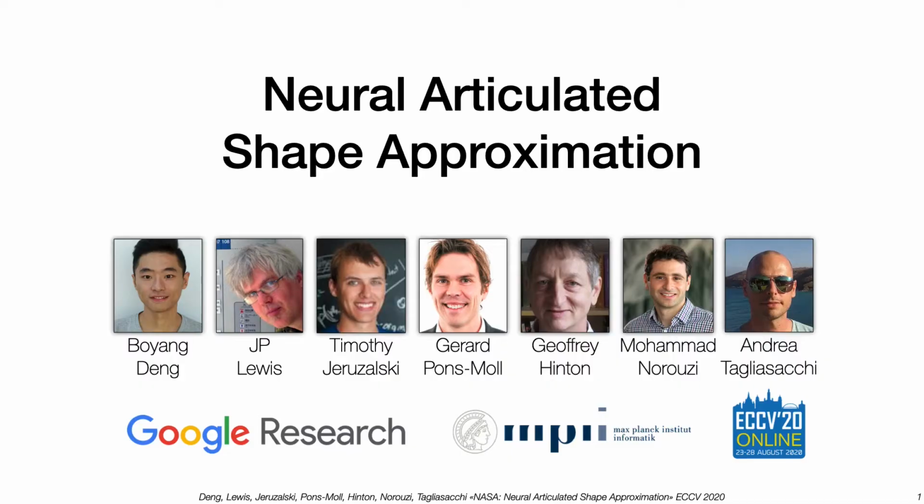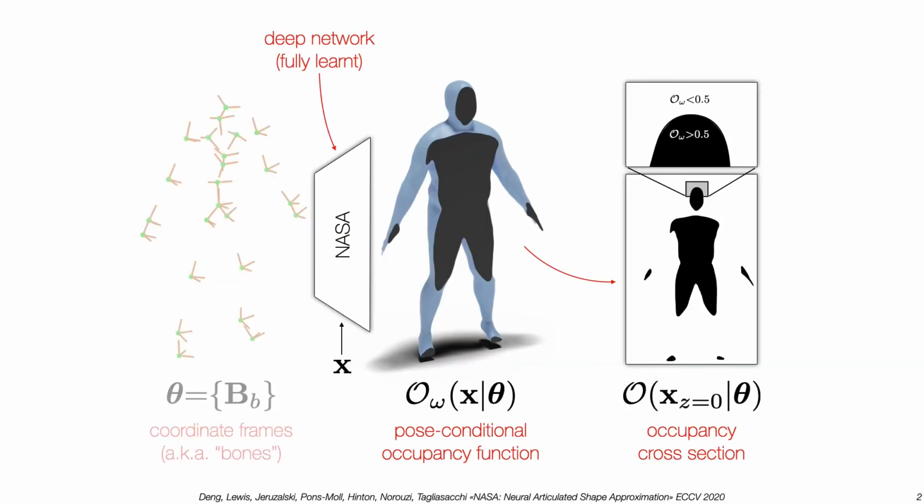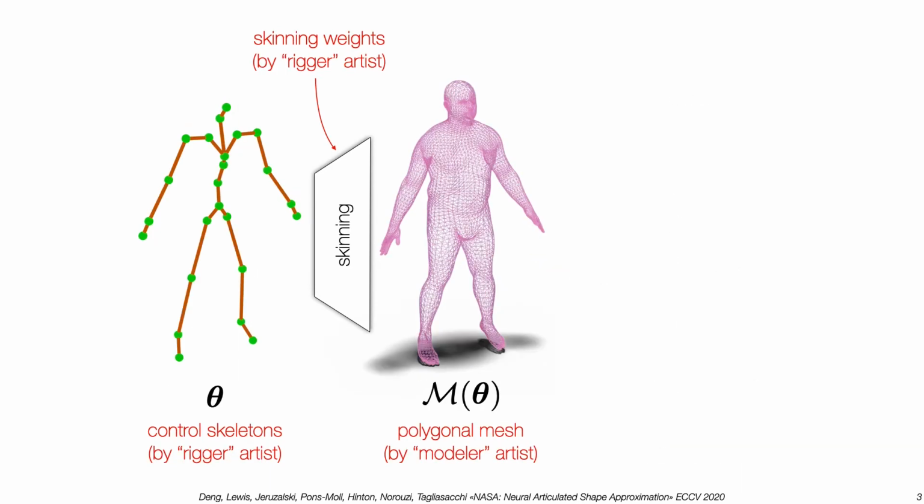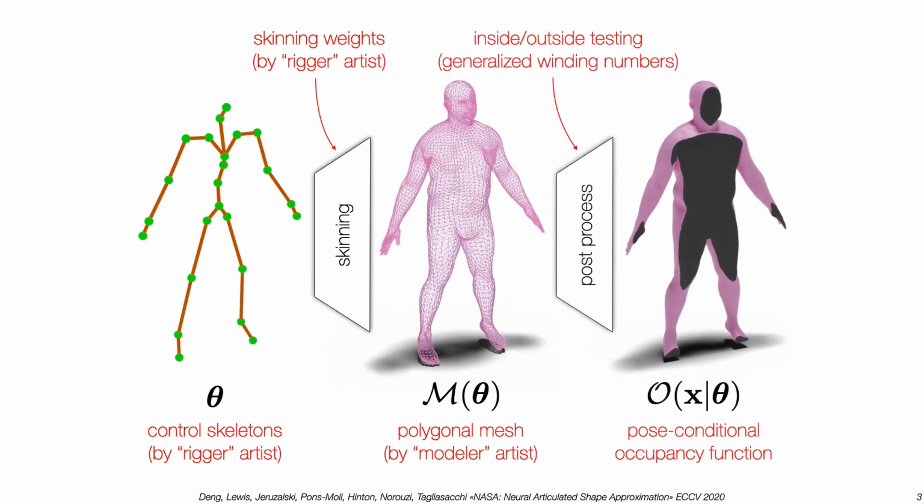We present NASA, an architecture to represent deformable articulated bodies with neural networks. The model receives as input a collection of coordinate frames and outputs a pose-conditional occupancy function. In contrast, traditional 3D articulated models are manually authored by 3D artists by specifying control skeletons, polygonal meshes, and skinning weights. Non-trivial post-processing is needed to compute occupancies.